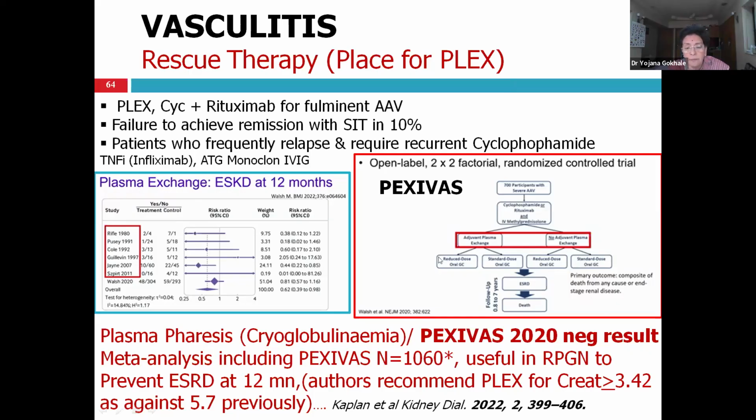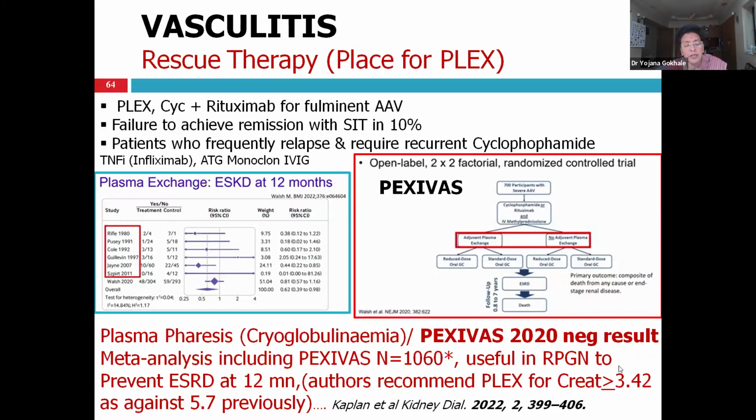So 700 PEXIVAS patients plus 360 patients from previous trials were included, and it was found in the meta-analysis that plex was useful, and it should be started in patients who have creatinine more than or equal to 3.4, as against 5.7 before.